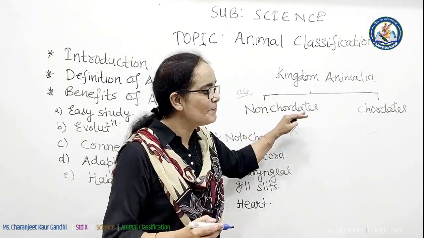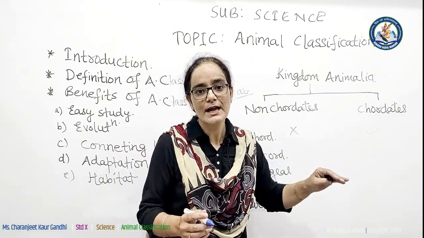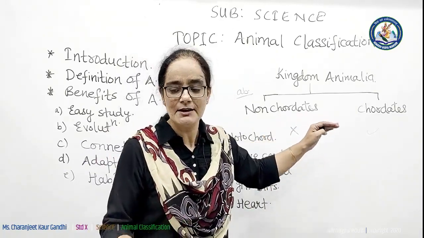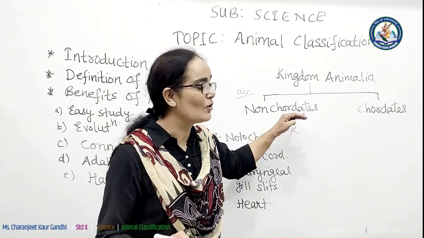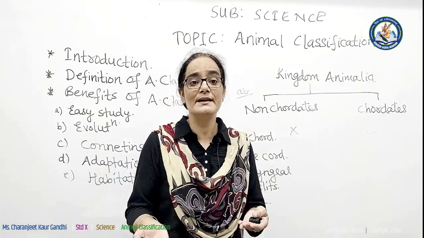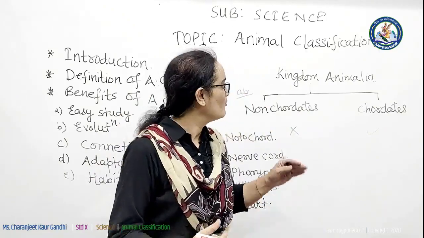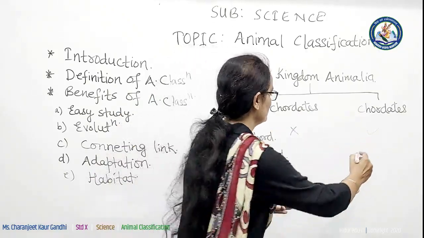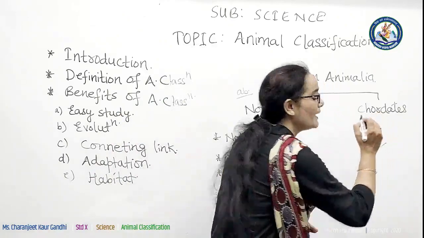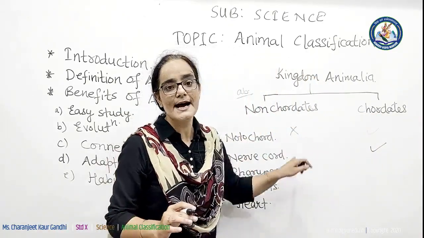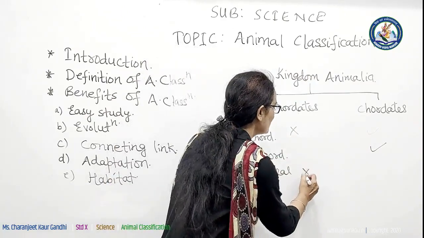Nerve cord is totally absent in non-chordates. But if it is present, it is at the ventral side. Whereas in chordates, nerve cord is mandatorily present. It is compulsorily present. Pharyngeal gill slits are absent in non-chordates.